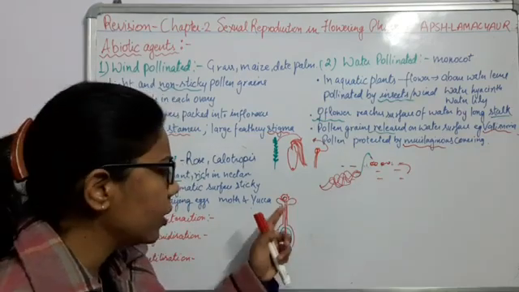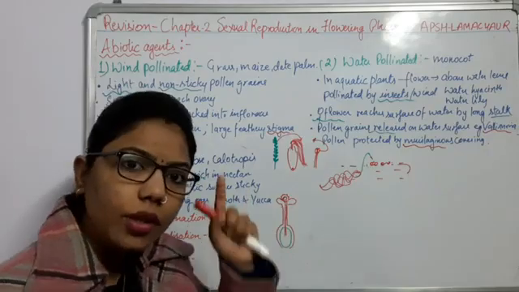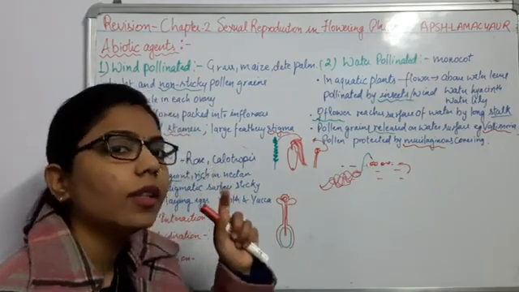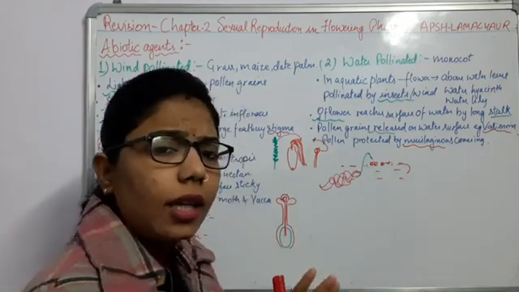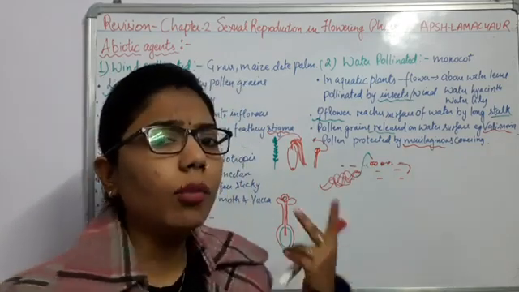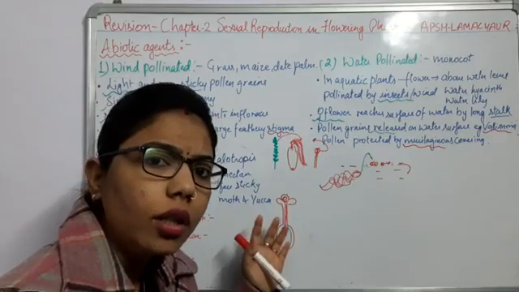When it forms the 3 cell stage, 2 nuclei arise from the generative cell. If you recall the earlier lecture, the generative cell divides and forms 2 nuclei, and these 2 nuclei enter into the pollen tube.